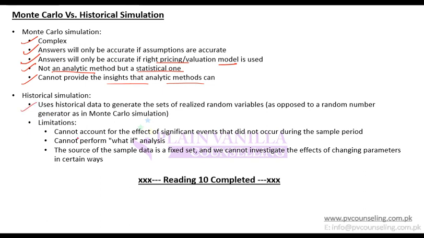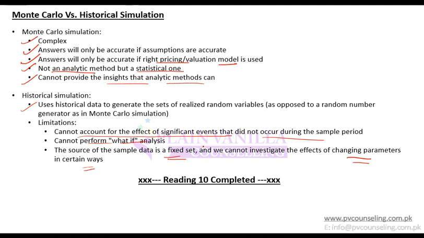Historical, we have discussed, limitations: it cannot account for the effect of significant events that did not occur during the sample period. So as we said, the future will not be the same as the past. Maybe there is something which may come up in future but might not have happened in the past, so that wouldn't be a part of your data set. It cannot perform what-if analysis. Based on actual data, you know what happened, but you cannot come up with new scenarios, that what will happen if this happens or what will happen if that happens. Source of data is fixed, and we cannot investigate effects of changing parameters in certain ways.